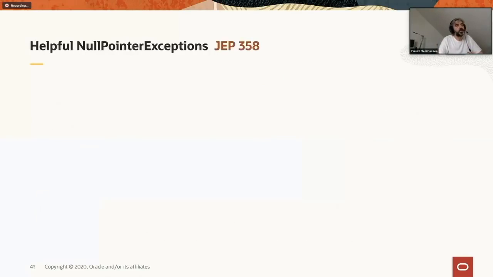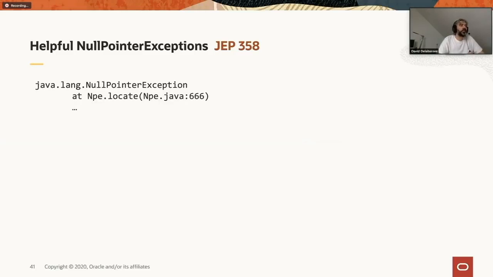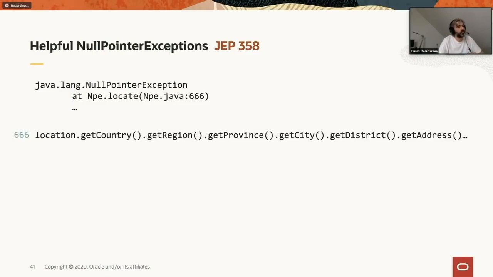But obviously, the Java platform is not all about huge and ambitious projects. In 14, we have this new helpful null pointer exception, JEP 358. So we have all seen that kind of code where we basically have null pointers. It's not a big deal because we know where the null pointers happen. Line 666, so we just have to look at that line, right? The thing is that line might look like the following. So we know that it happened here, but we really have no idea where it happened exactly.